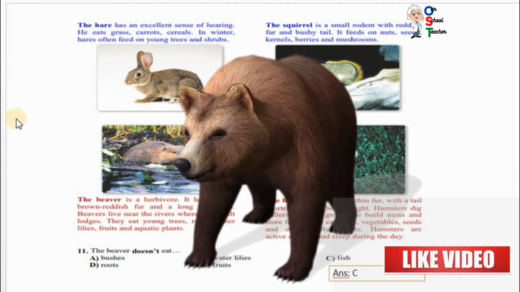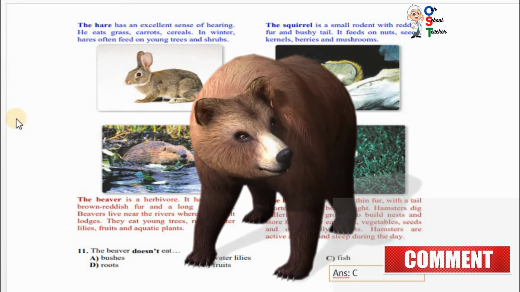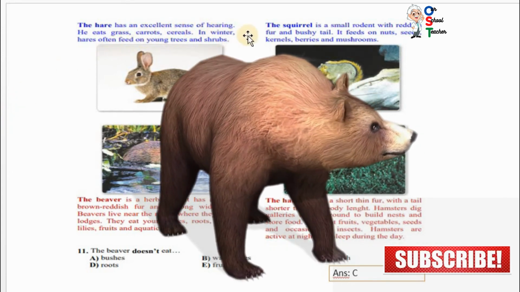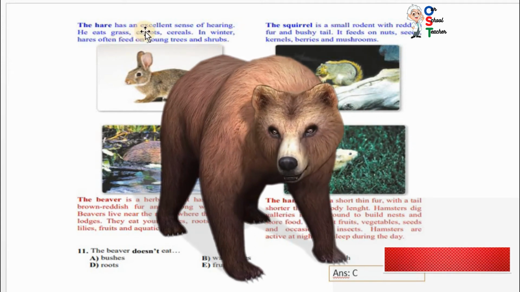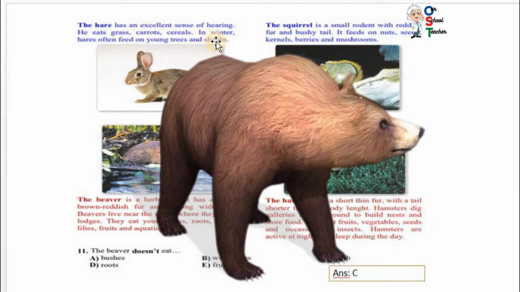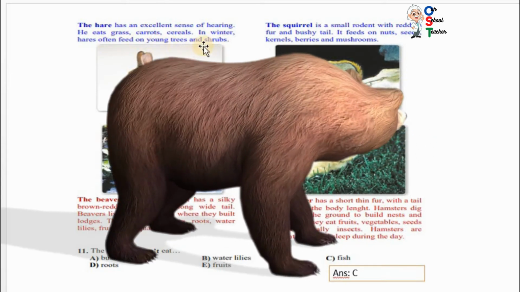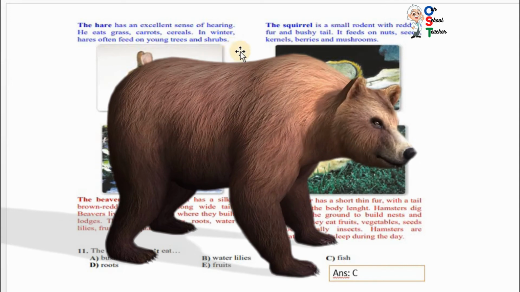Now there is another comprehension. You have to read it. I will read for you. The hare has an excellent sense of hearing. He eats grass, carrots, cereals. In winter, hares often feed on young trees and shrubs.